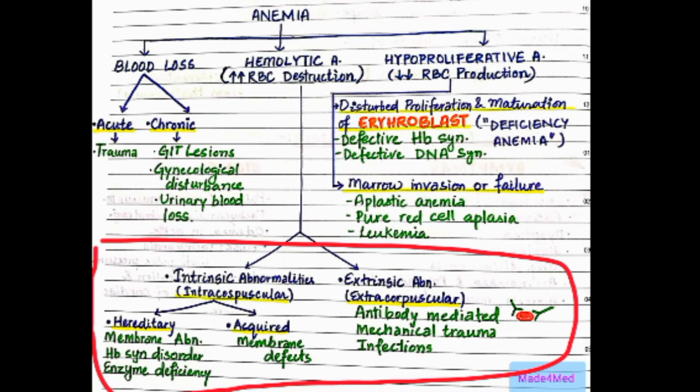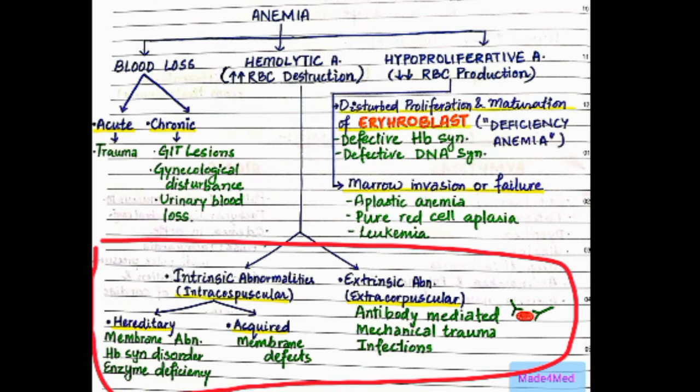So the intrinsic abnormalities or intracorpuscular, which occur inside the cell, we had divided into hereditary and acquired. Under hereditary, we had membrane abnormality as in hereditary spherocytosis, hemoglobin synthesis disorder as in thalassemia, sickle cell, and enzyme deficiency as in pyruvate kinase deficiency and G6PD deficiency. And in acquired, we had membrane defects as in paroxysmal nocturnal hemoglobinuria, PNH.